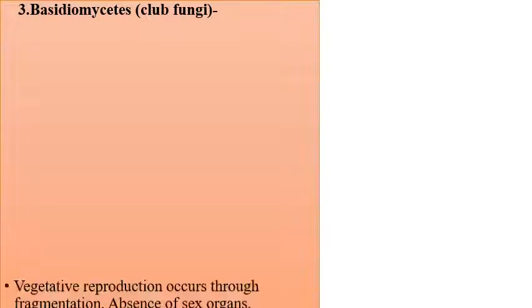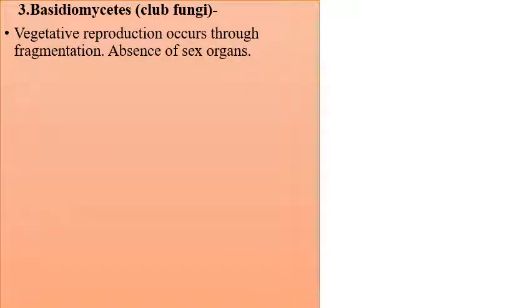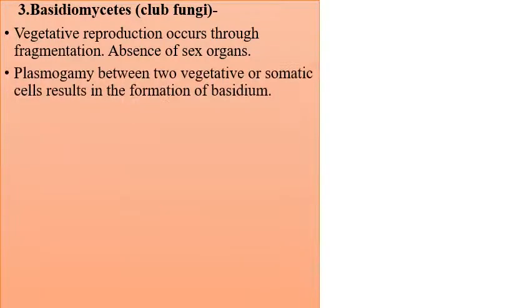Now we'll talk about Basidiomycetes, which are termed the club fungi. These generally perform vegetative reproduction through fragmentation. Absence of sex organs has been observed here, and plasmogamy, meaning gametangial copulation or gametangial contact, takes place between two vegetative or somatic cells.